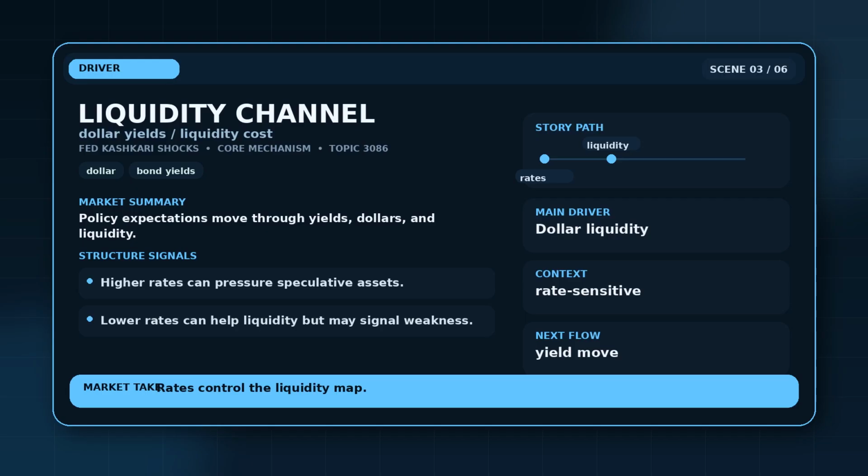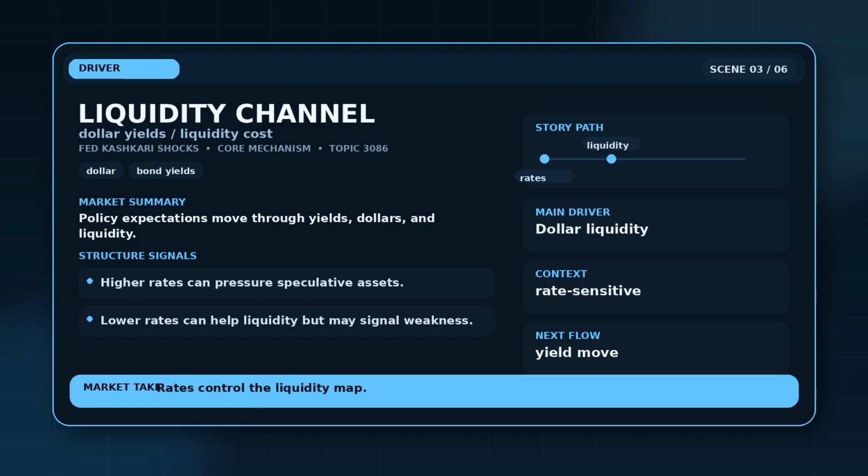The mechanism is liquidity pricing. Higher rates usually support the dollar and yields, while lower rates can make speculative assets more attractive by reducing the cost of money. In plain English, crypto traders are not just watching the Fed meeting, they are watching the data that changes the meeting's options. Fed Kashkari Shocks matters here because a market priced for cuts can reprice quickly if inflation refuses to cool.